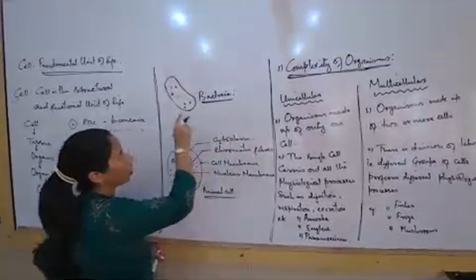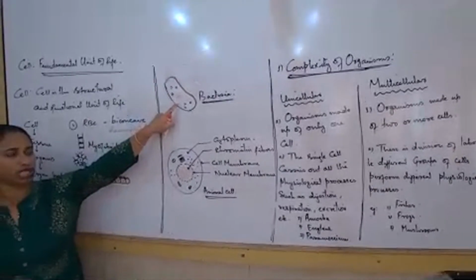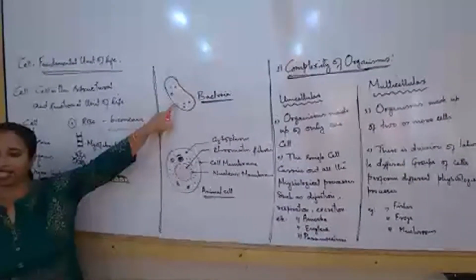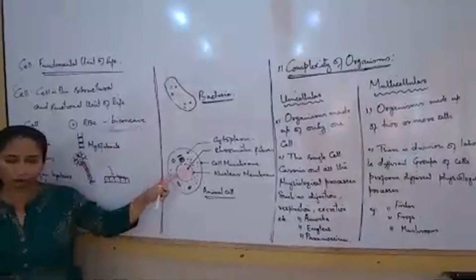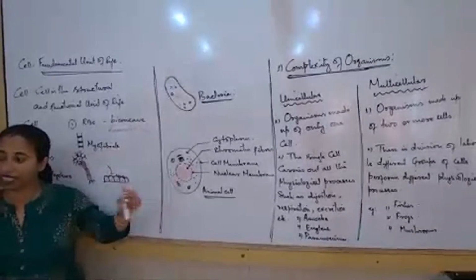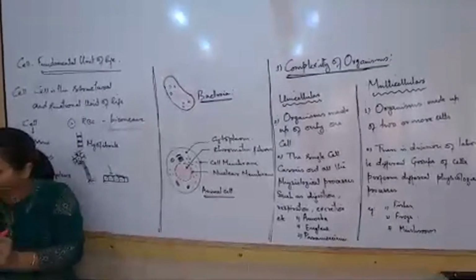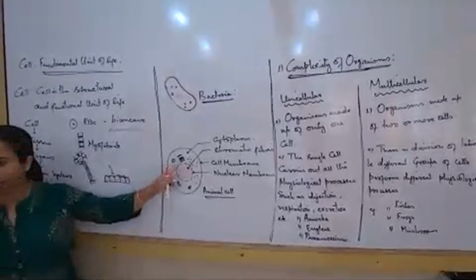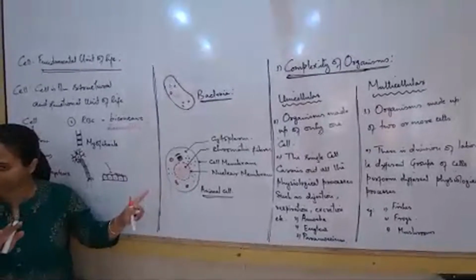So now, compare these 2 diagrams. In this diagram, what do we see? That the chromatin material is just scattered in the cytoplasm. But here, the chromatin material is bounded. एक compartment जैसे बनाया है. And then there's a particular compartment into which the chromatin threads are present.